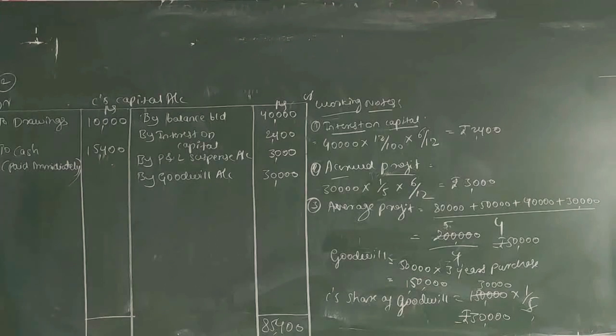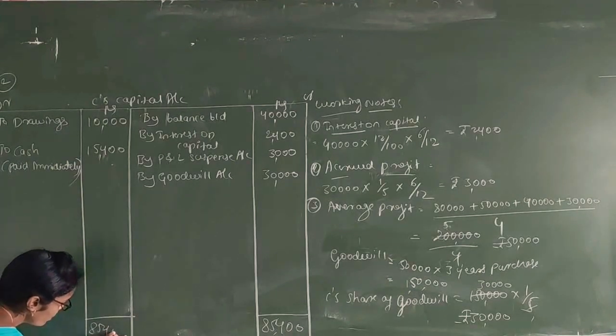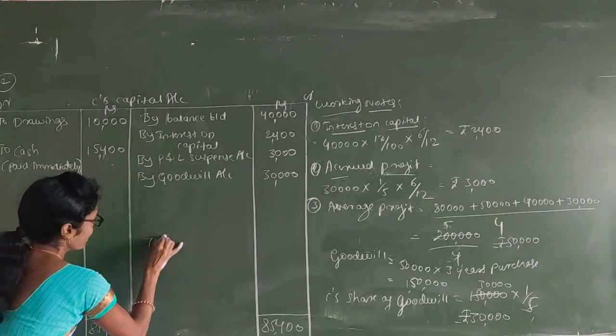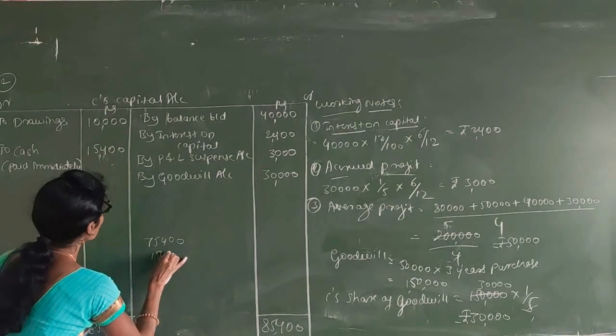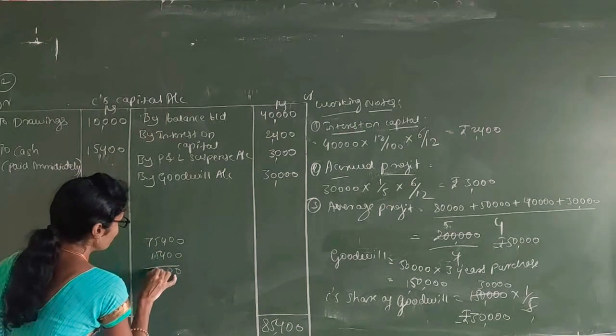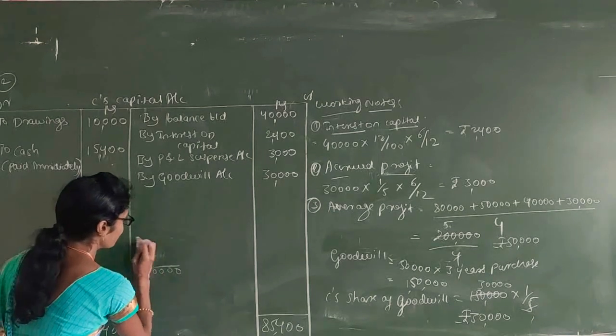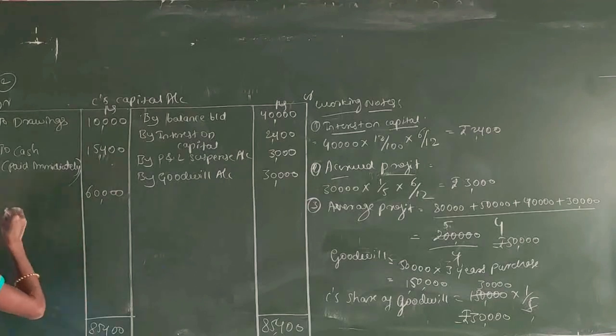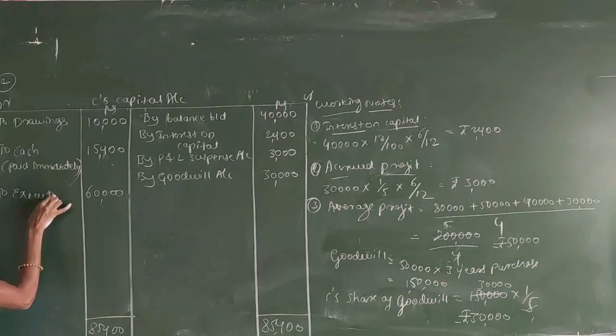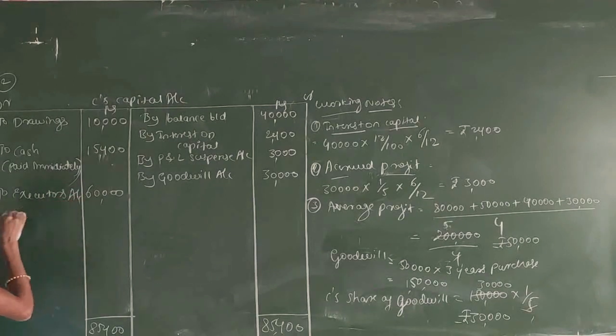And the remaining: 75,400 minus 15,400 is 60,000. 60,000 is transferred to the executor's account. It is balancing here.